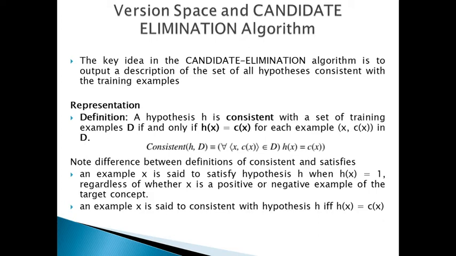Like this, it can be applied to solve many problems. The candidate elimination algorithm provides a useful conceptual framework for introducing several fundamental issues in machine learning.